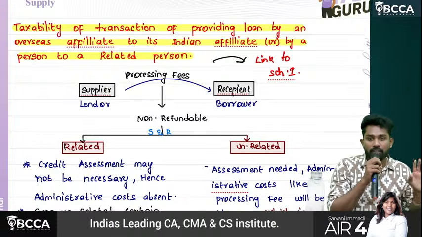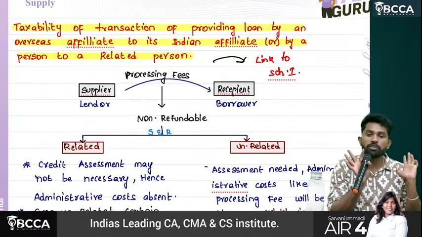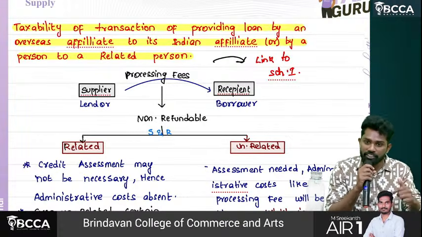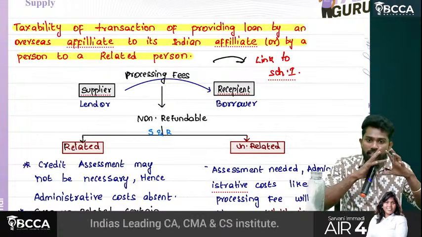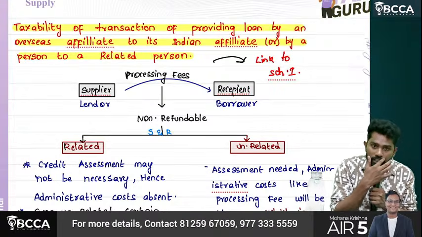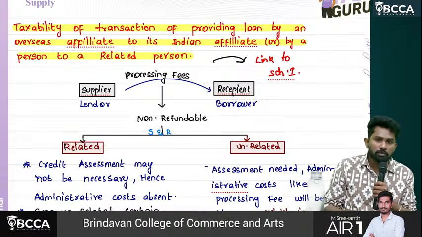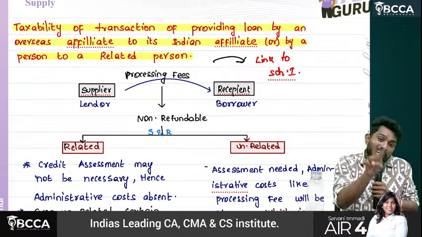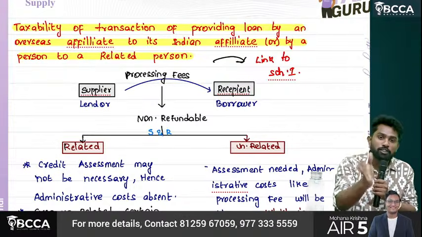That's why first pay processing charges. Let's say 20,000 you paid as processing charges. Then our team will start processing your application. Then after 10 days, after checking all the points, they may decide whether you are eligible for loan or not eligible for loan. Let's say you are not eligible. The 20,000 will not be refunded to you. Understand? Sometimes banks may waive off this processing charges also.